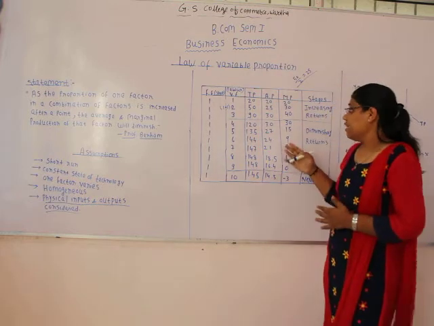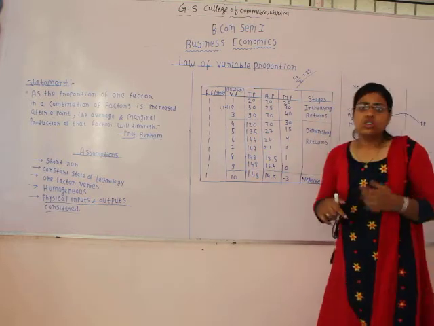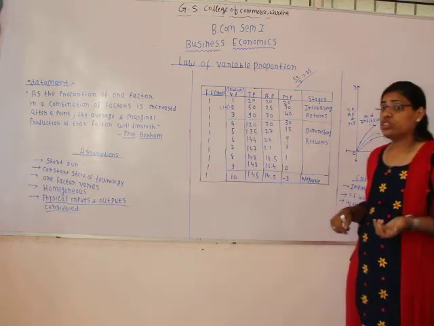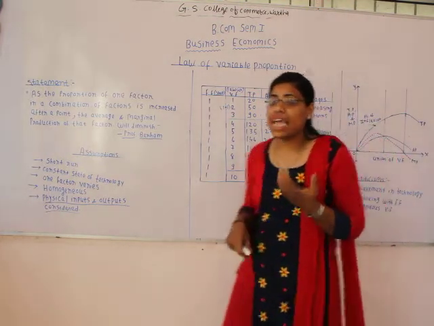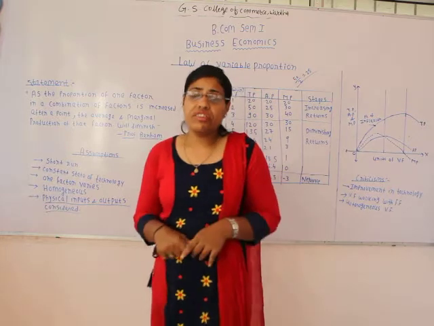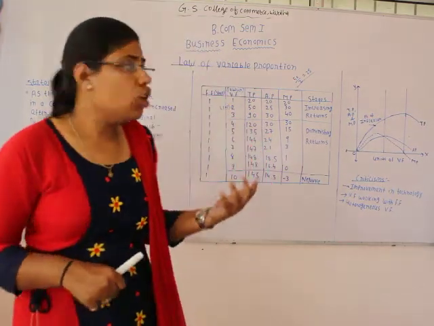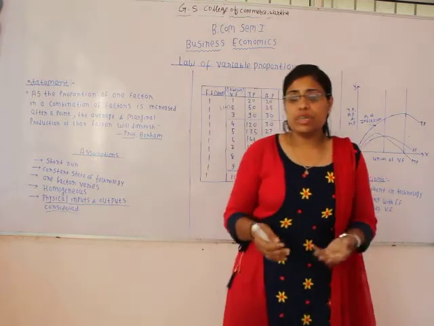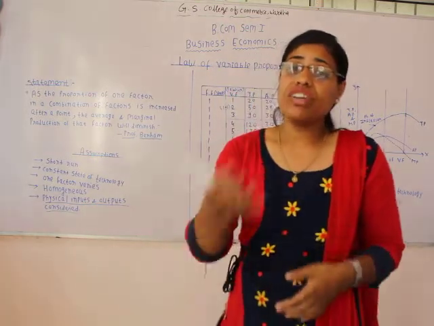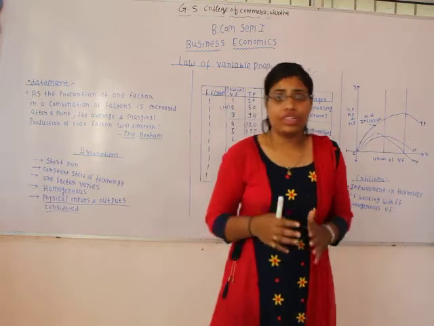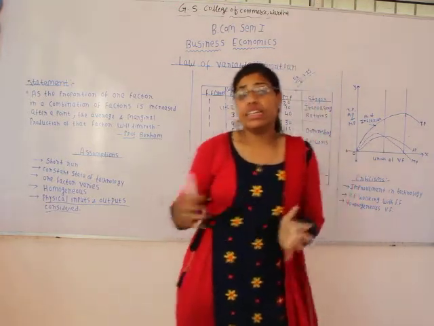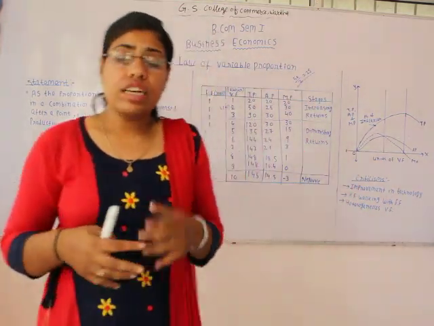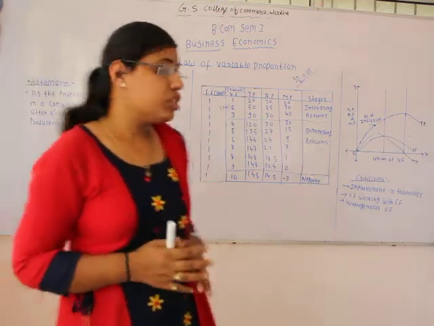Okay. Then marginal production. What is basically the marginal production? Marginal means the extra. Okay. When we studied the law of diminishing marginal utility, we saw that marginal utility means the utility that we get after consuming one extra unit, right? When we saw the indifference curve, we saw the MRS, that is marginal rate of substitution.